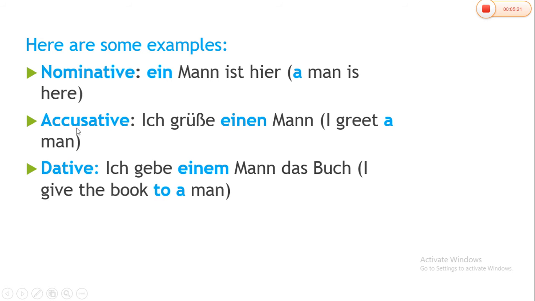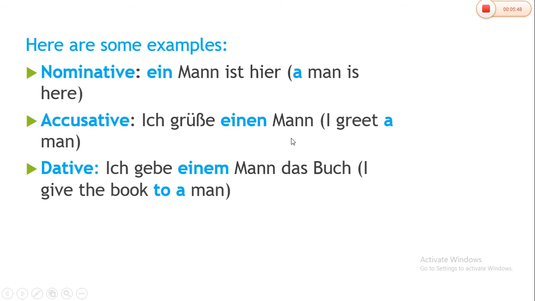Second example, accusative case. Accusative means object of the sentence. Ich, let us read it. I greet a man. So I greet is the subject, a man is an object. Object means accusative case. I is ich, greet is grüße. Now, how did this einen come?